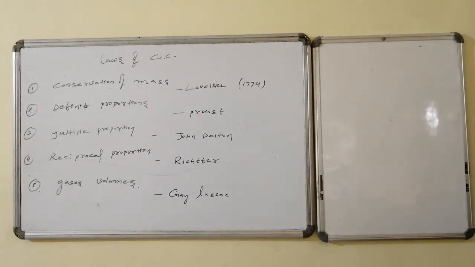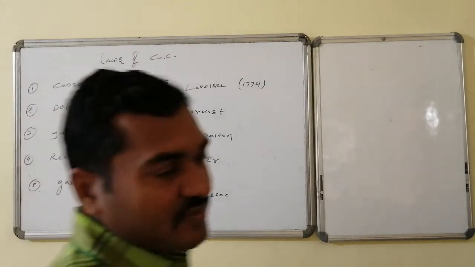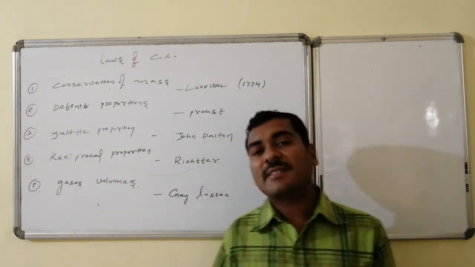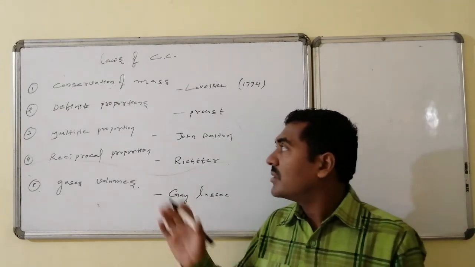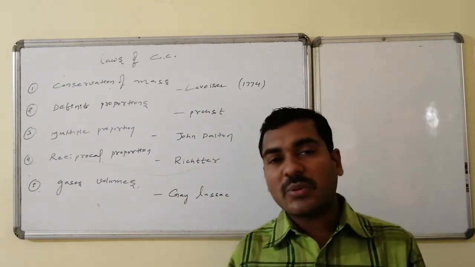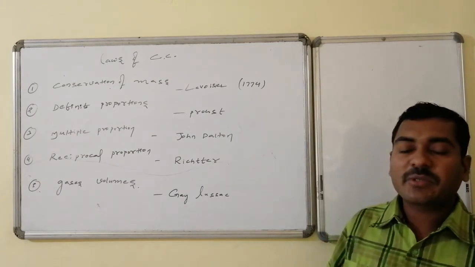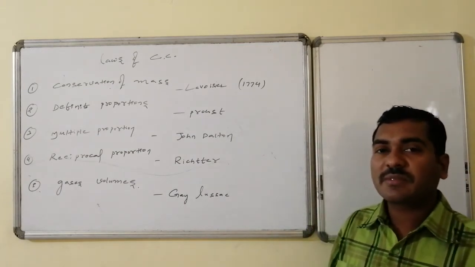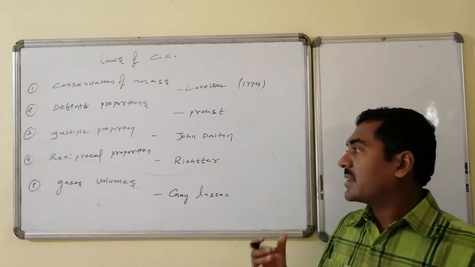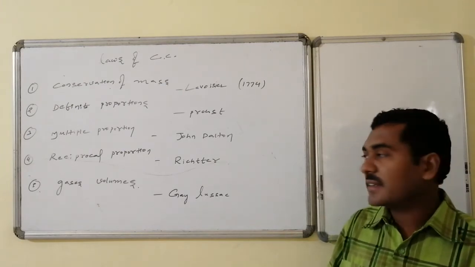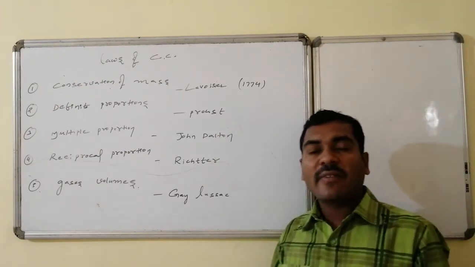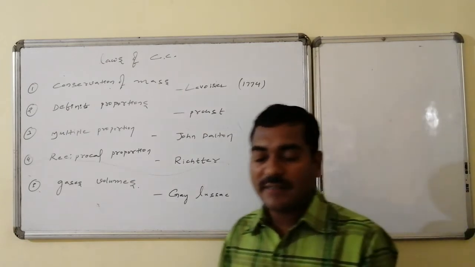The law of conservation of mass was proposed by Lavoisier, and it came into existence in 1774. The law of definite proportions is by Proust, law of multiple proportions by John Dalton, law of reciprocal proportions by Richter, and the law of gaseous volumes was proposed by Gay-Lussac.